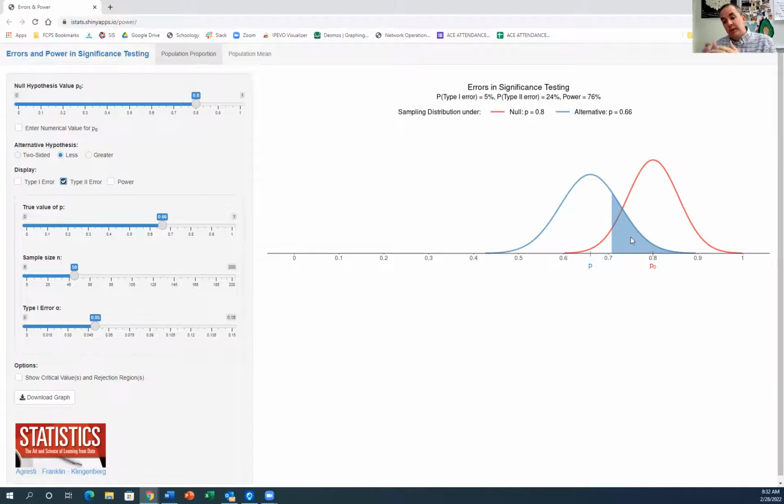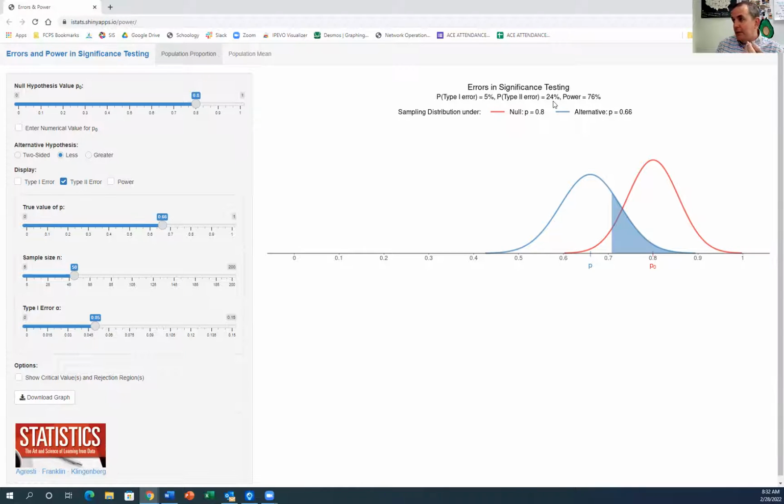In my type 2 errors, I say you're on more or less this red curve. So if we were to draw a dotted line down here from this line right here, we would say, we believe that we should be on this red curve here, but we're really on the blue curve. That's a type 2 error. Okay, so now if we go to look at the area, it says up here what my probability of a type 2 error is.